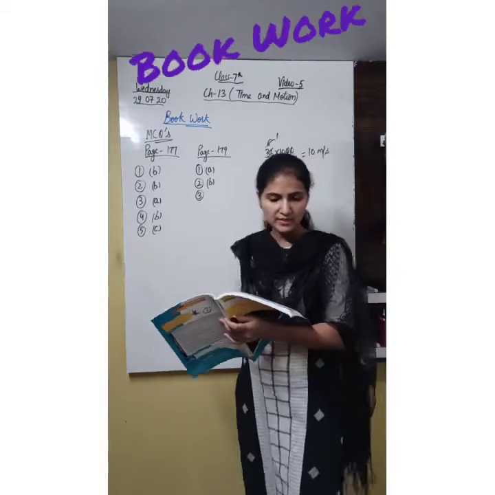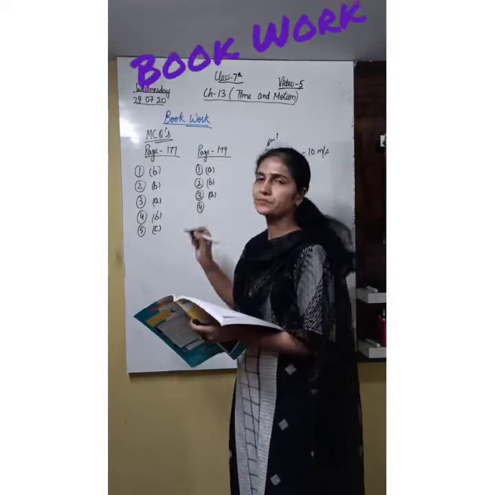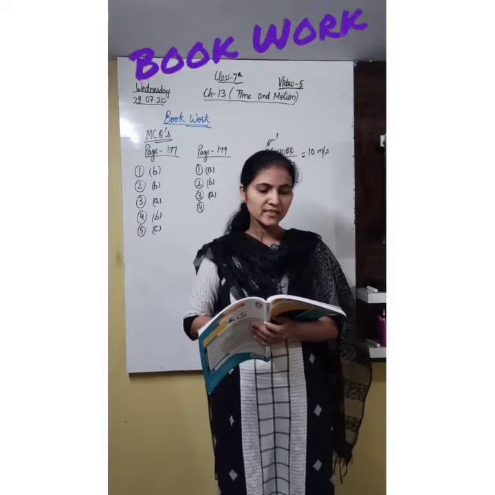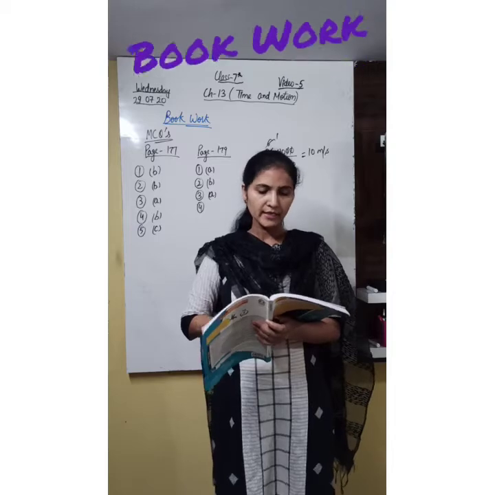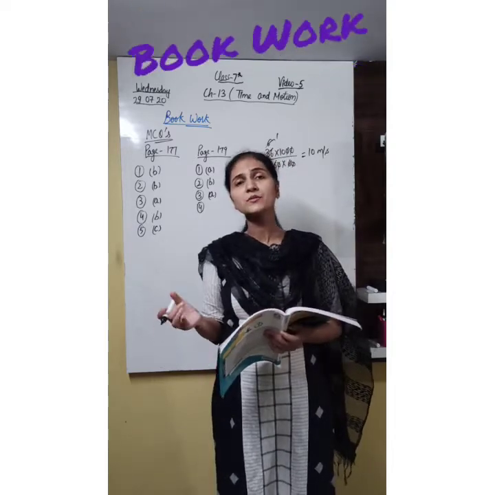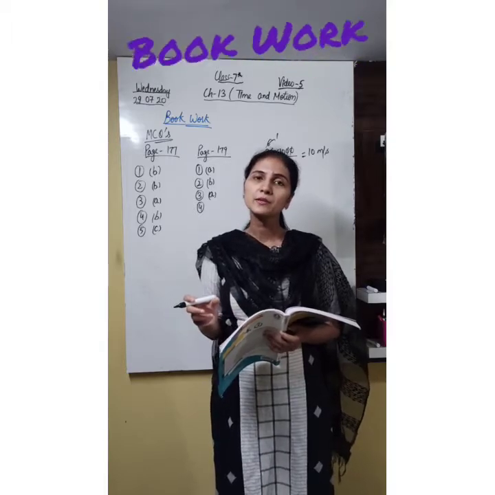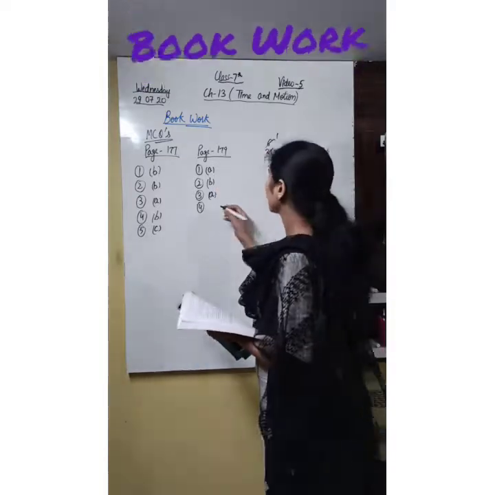So our answer is A. Next one: an object moving in a straight line path is said to have uniform motion if its speed remains constant. Any object having uniform motion has a uniform or constant speed throughout. So its answer is A.